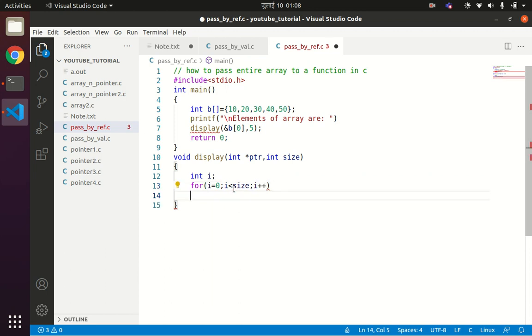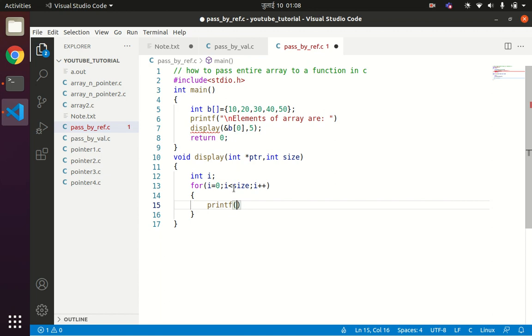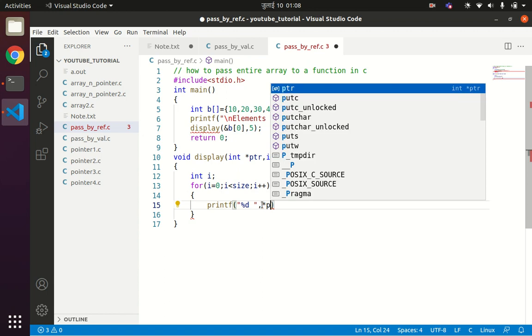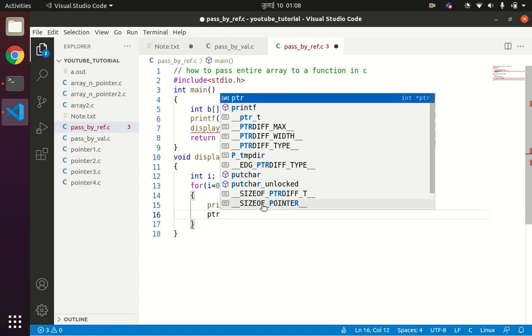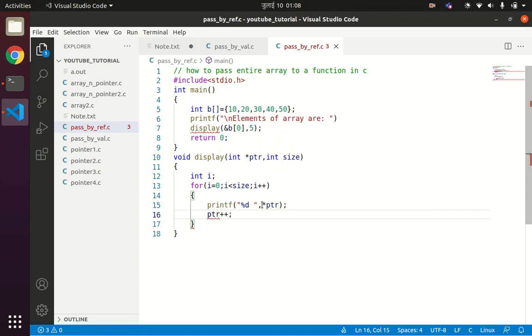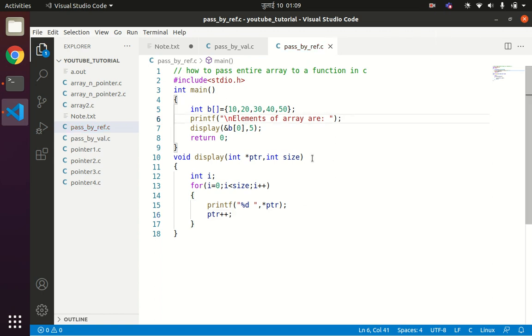What you have to do is printf %d, and then we can write star ptr. I have discussed this concept. Then after that, every time increment the pointer in order to point to the next address location. So now we will declare a function prototype for the display function here. Control V,